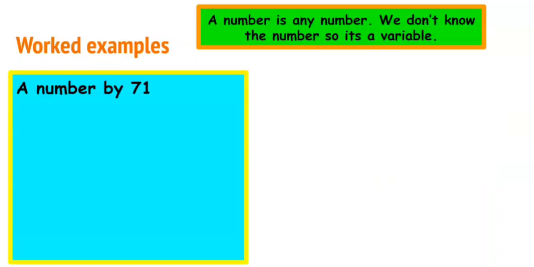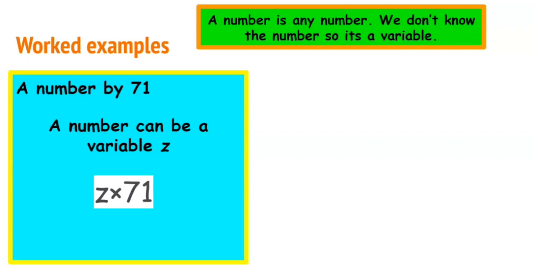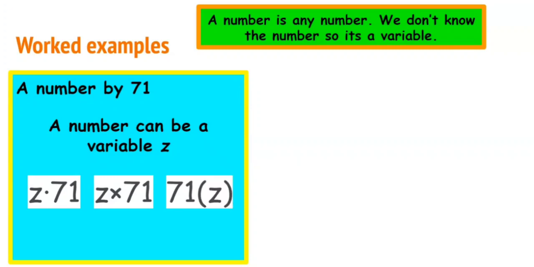Let's look at a number by 71. By means to multiply, and if we use our number to be z, then we end up with z times 71, or z times 71 with a dot. But because the standard format of writing a number times a variable is to write the coefficient first and then write the variable beside it, the more acceptable way of representing this would be 71z. And remember that multiplication is commutative, so it doesn't matter the order in which you write the numbers.